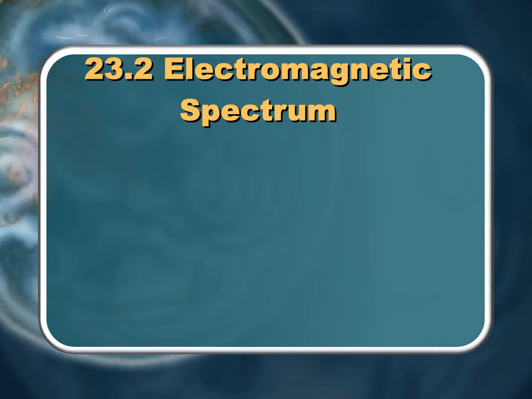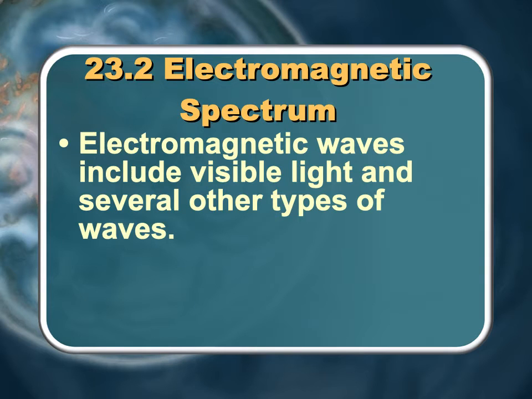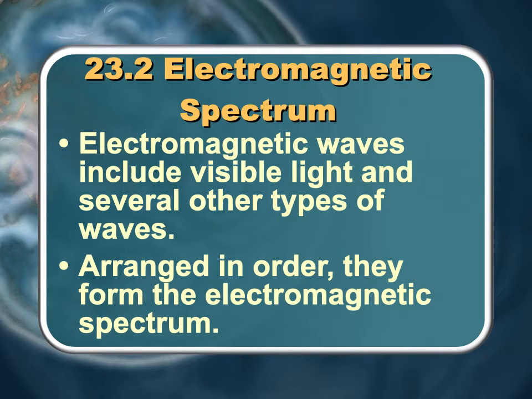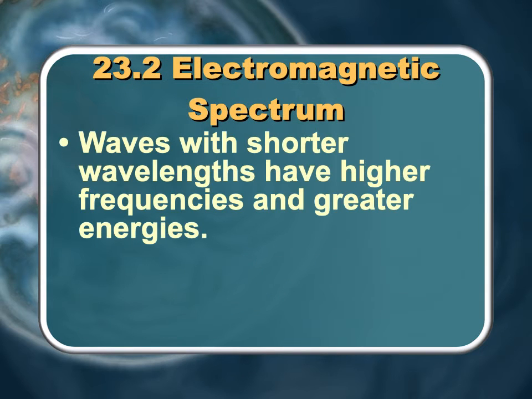The electromagnetic spectrum. Electromagnetic waves include visible light and several other types of waves, which we're going to be talking about in just a moment. They arrange them in order and that makes the electromagnetic spectrum. If you were in my classroom, I would point you to the big chart on the back wall that shows the electromagnetic spectrum. All of the different types of electromagnetic waves are broadly called light, or light energy. Visible light is a very small section of that, but the whole spectrum running from end to end, all the different types of waves, is called the electromagnetic spectrum.